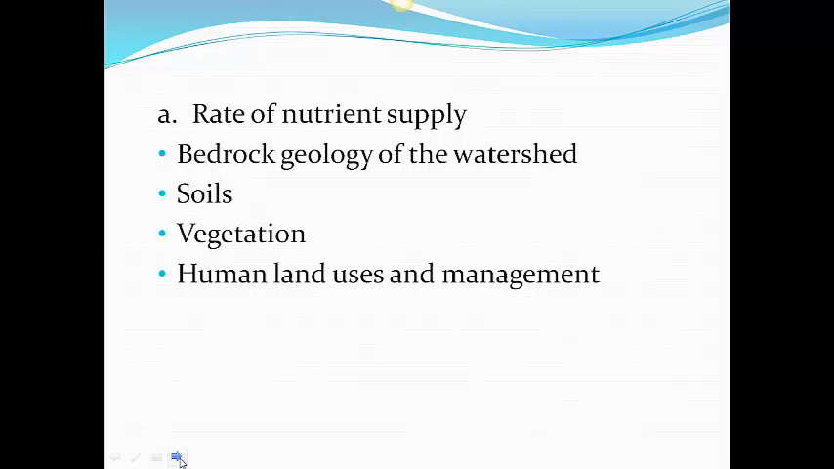And then finally, how we use the land in the watershed. We've talked about this a lot already. The types of fertilizer, for example, we put on the land. If we allow wetlands to continue in that area, or if we tile out an area, is going to affect how many nutrients get into the waterway.